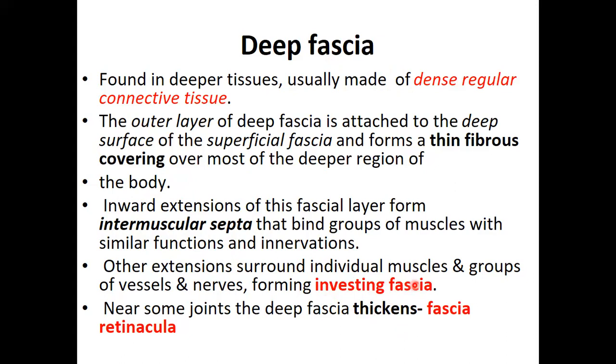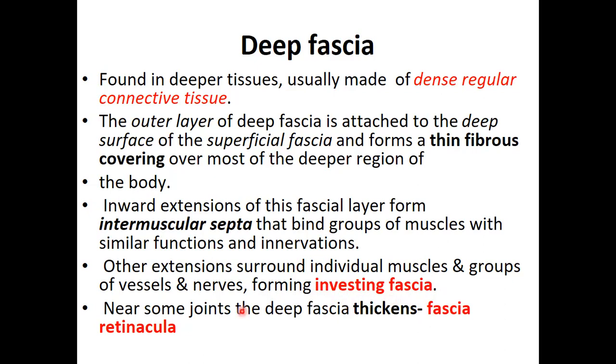putting muscles in two compartments, this same septum goes all the way to the bone. And in that process, you find that it will be covering blood vessels with nerves, more like in a package, muscles alone in a package, then goes all the way to the bone. So in those areas like in the neck, we call it investing fascia, because it begins superficially, but it will go all the way into the deeper structures of the neck and separate muscles from different groups of muscles.